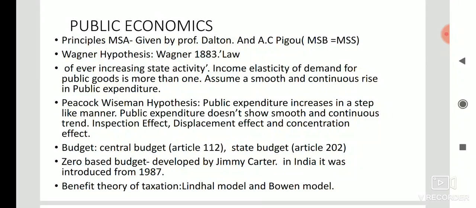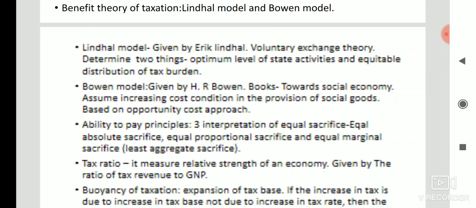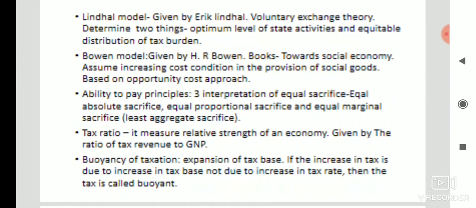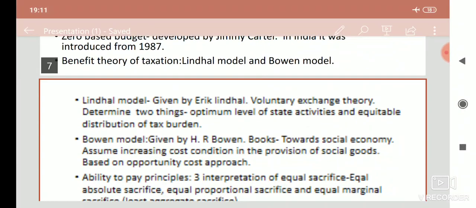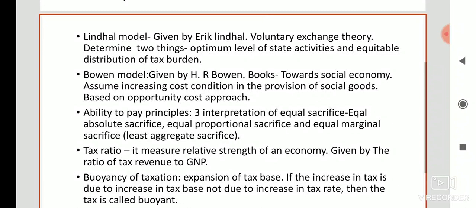Then the theory of taxation. In the benefit theory of taxation, there are two versions: one is the Lindahl model, and the second one is the Bowen model. The Lindahl model is given by Erik Lindahl.